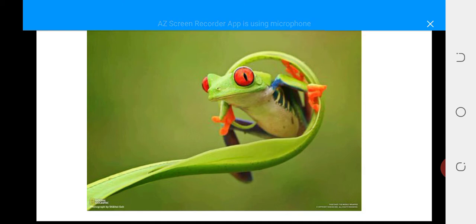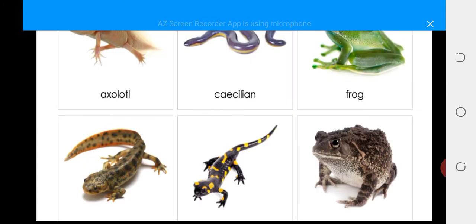Here are examples of amphibians. This is a frog, and here we have these examples: frog, newt, toad, salamander, caecilian, and axolotl. All these are examples of amphibians.